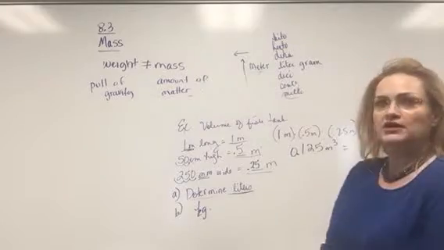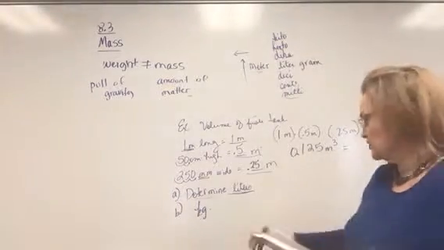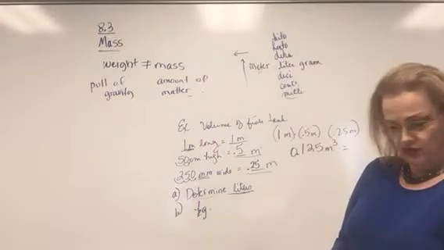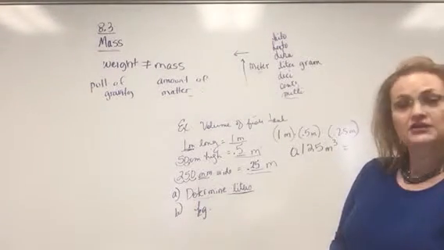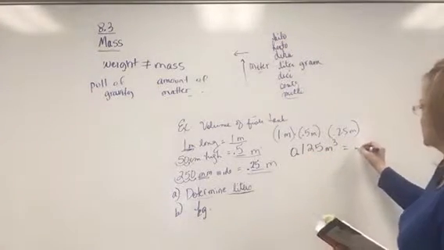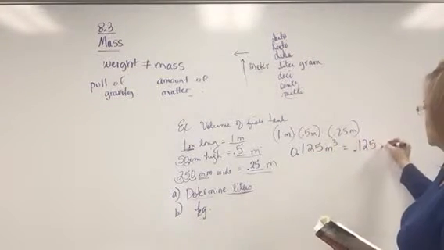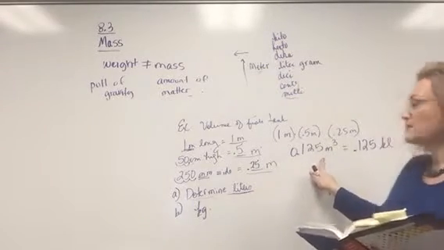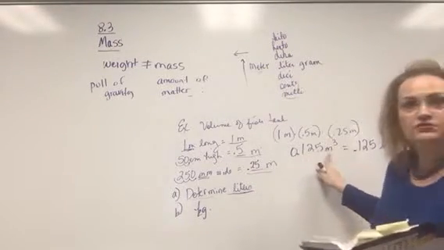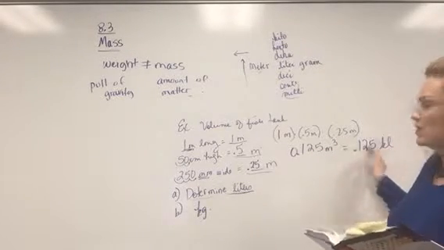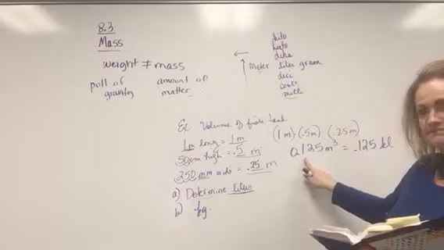I've erased my little chart now, but you all hopefully wrote that down. Back to the chart we had earlier, that converts to kiloliters. A cubic meter is the same thing as a kiloliter. So right now it's in kiloliters. 0.125 cubic meters is 0.125 kiloliters. That's how much water would fit inside of that tank.